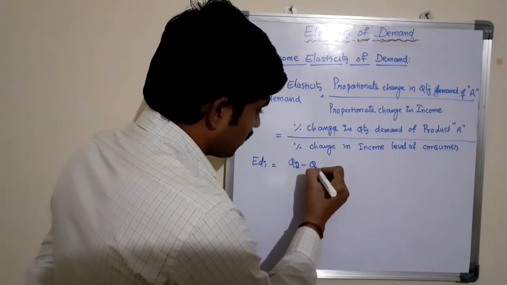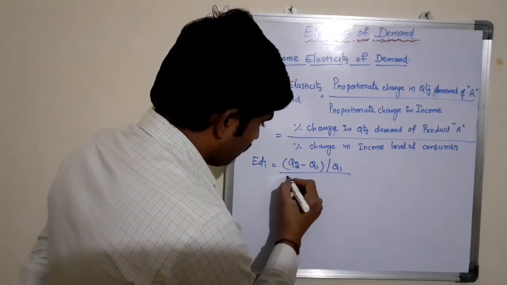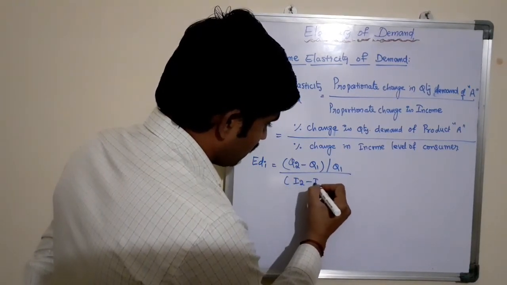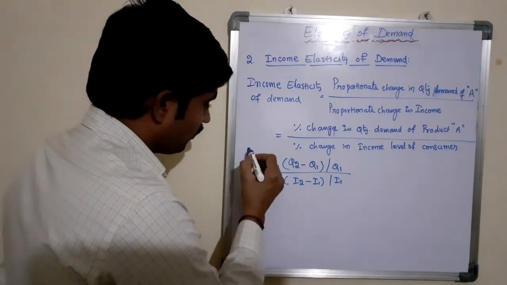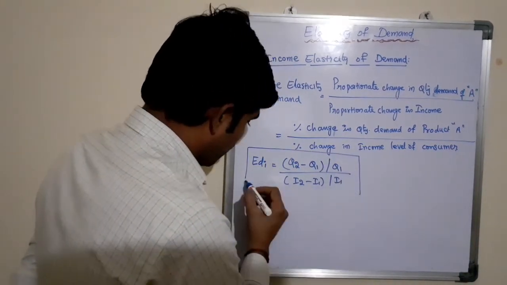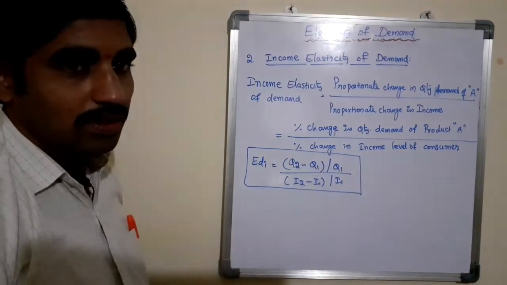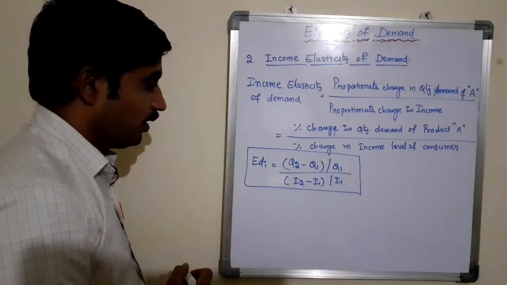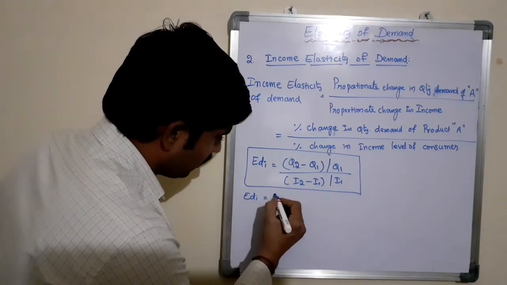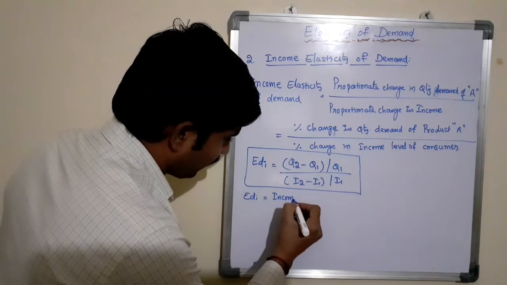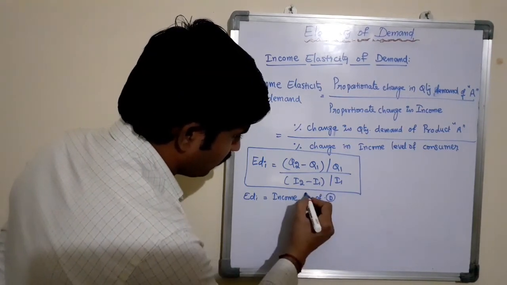EDI equals (Q2 minus Q1) by Q1 divided by (I2 minus I1) by I1. This formula is used to calculate income elasticity of demand, where EDI is income elasticity of demand.